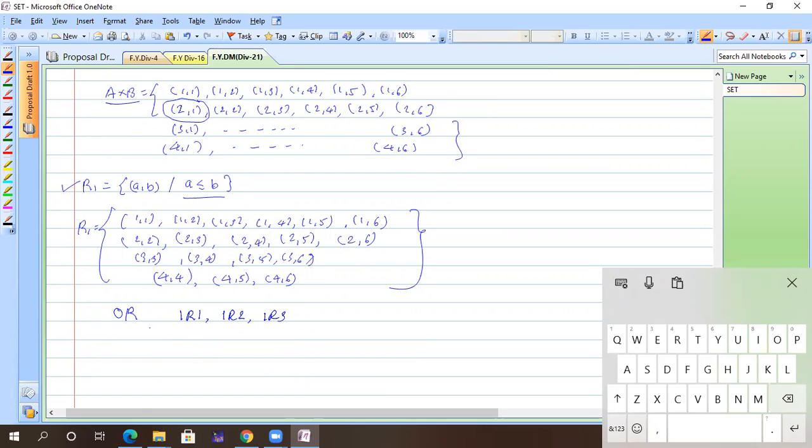Instead of writing ordered pairs, you can write R, it contains pairs, like that. You can write like this also or like this also, no problem. Dot dot dot. Now all the pairs you can write down this. Got it? Please write down this thing.